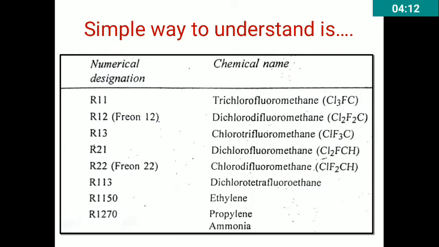Next one is R113. Its chemical name is dichlorotetrafluoroethane. Next one is R1150, whose chemical name is ethylene. Propylene is R1270. Ammonia is also having the same grade.